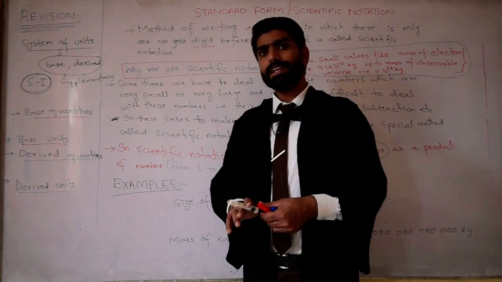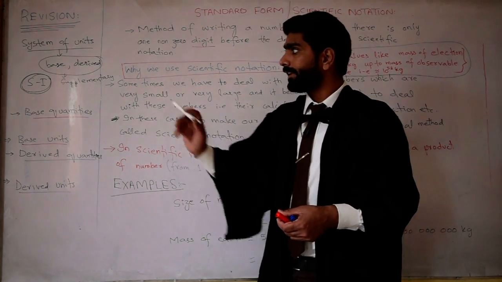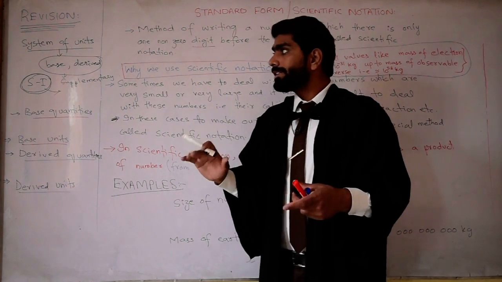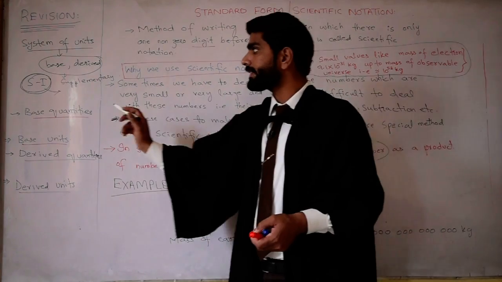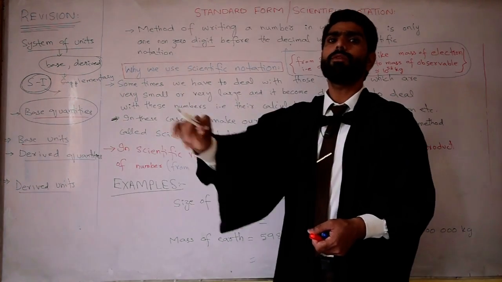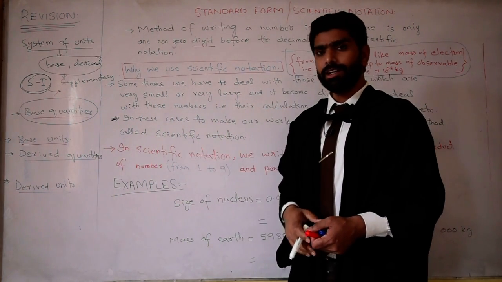So what is meant by SI? It is the French name of the system of units, system international. Short form is SI. So it is that system of units which is used all over the world, and it has 7 quantities which are chosen by the scientists, which are defined by the scientists, and which are used to define the other physical quantities.